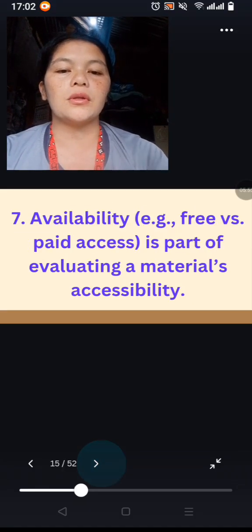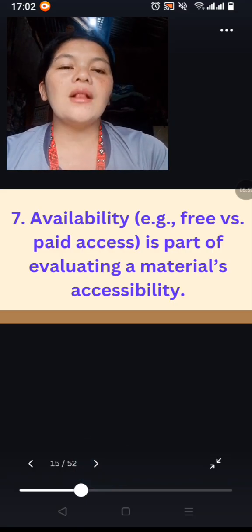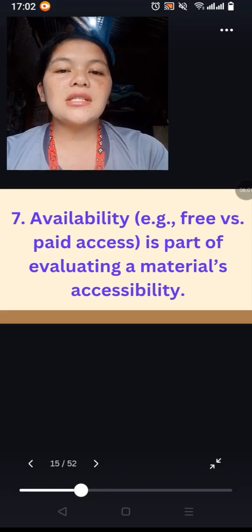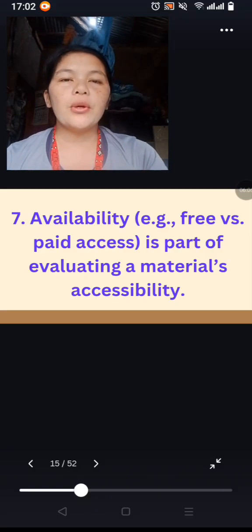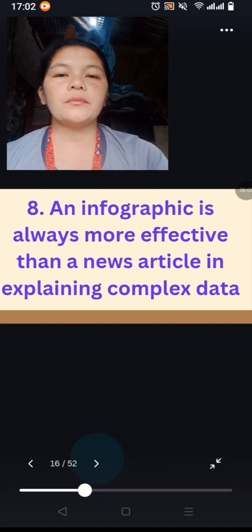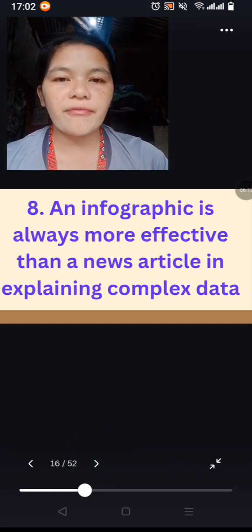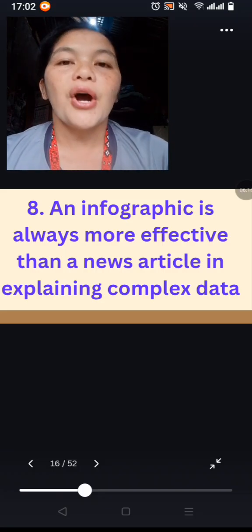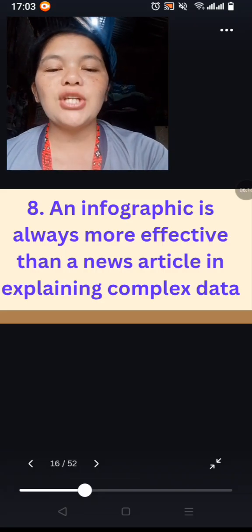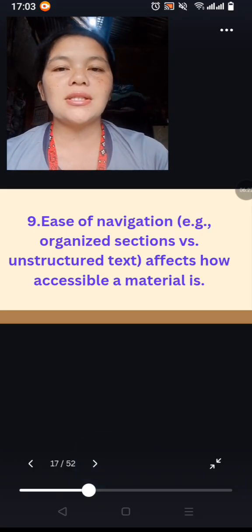True or false? 7. Availability. Example, free versus paid access is part of evaluating a material's accessibility. True or false? Number 8 question. An infographic is always more effective than a news article in explaining complex data. True or false? Okay, just type your answer in call messages. It is 10 items.